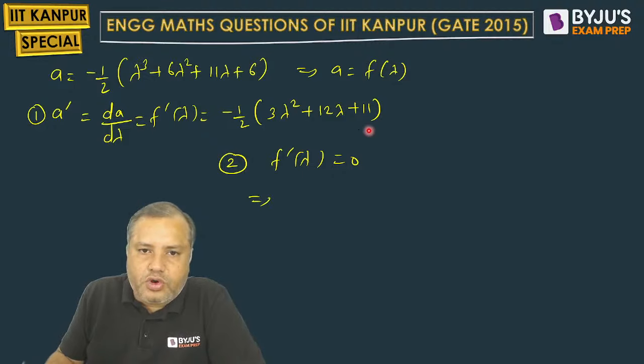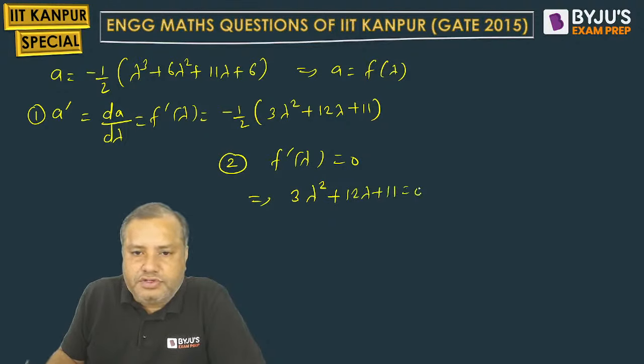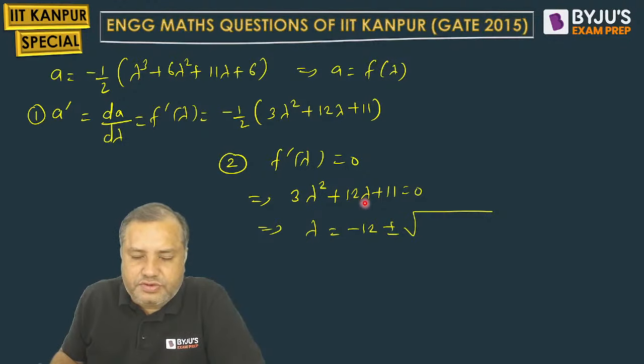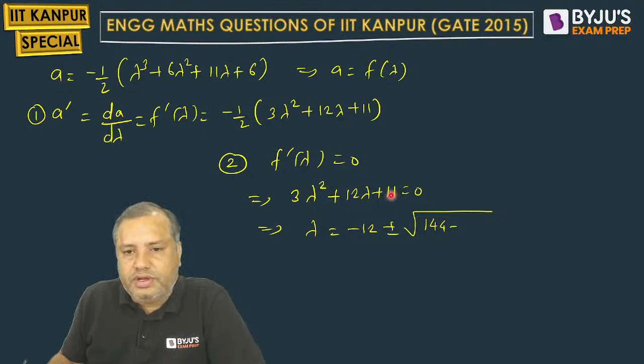So minus 1 by 2 gone to 0, 3 lambda square plus 12 lambda plus 11 equal to 0. Just solve this quadratic equation. Minus b plus minus root of b square minus 4ac. 12 square is 144, 4 threes are 12, 12 into 11 is 132, upon twice a will be 6.